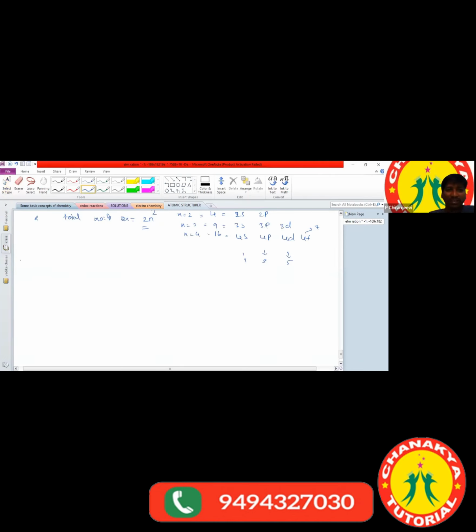Next one. Azimuthal quantum number. The azimuthal quantum number is proposed by Sommerfeld. Azimuthal quantum number can be represented with small l.